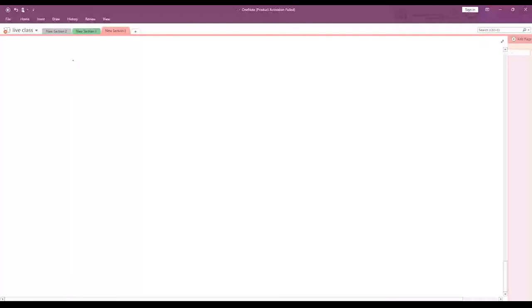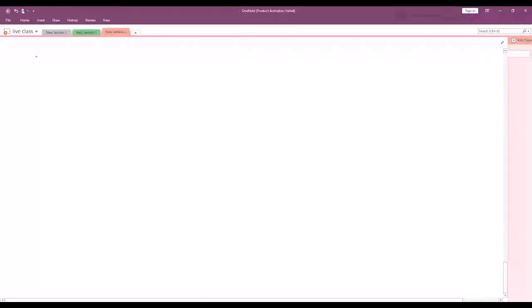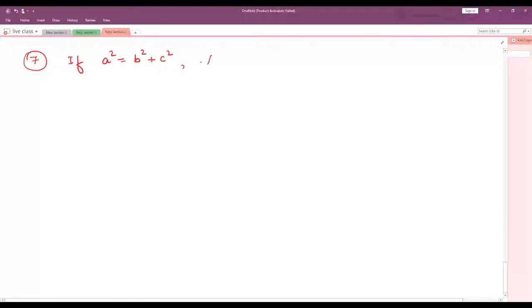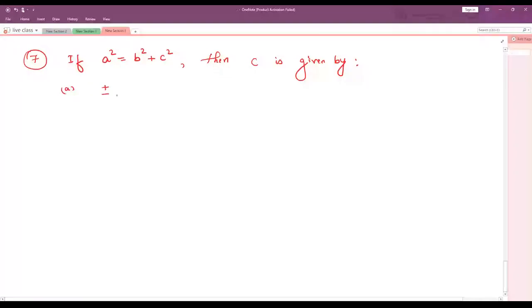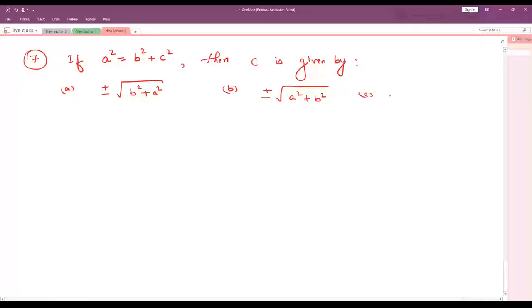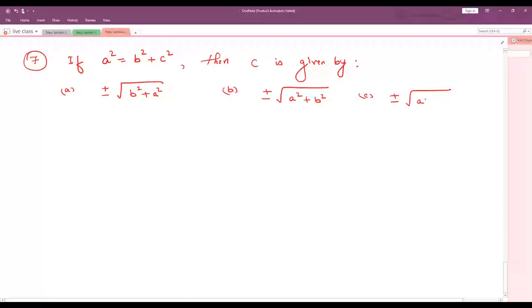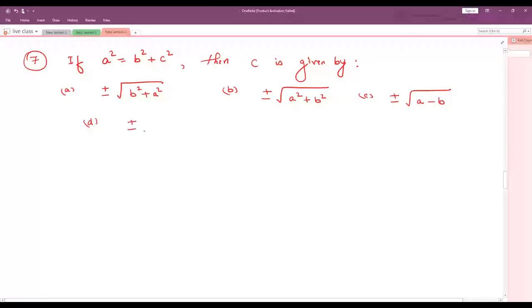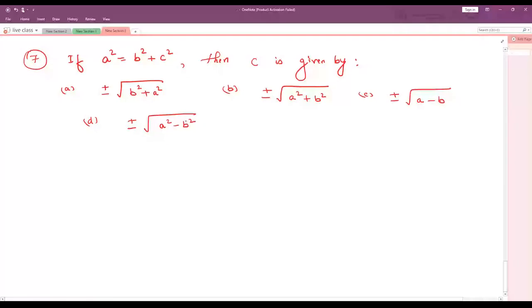Take down question number 7. If a square is equal to b square plus c square, then c is given by: option A plus or minus root of b square plus a square, option B plus or minus root of a square plus b square, option C plus or minus root of a minus b, option D plus or minus root of a square minus b square. What is the correct answer?